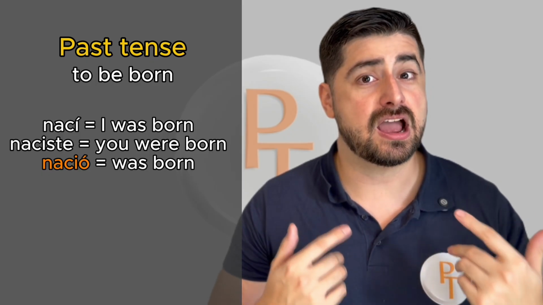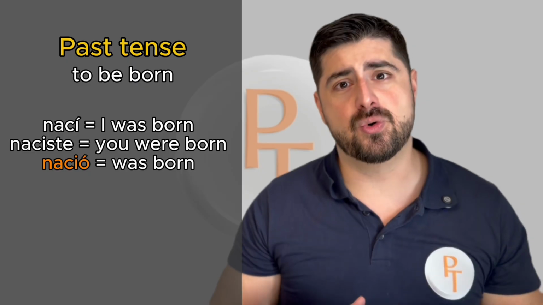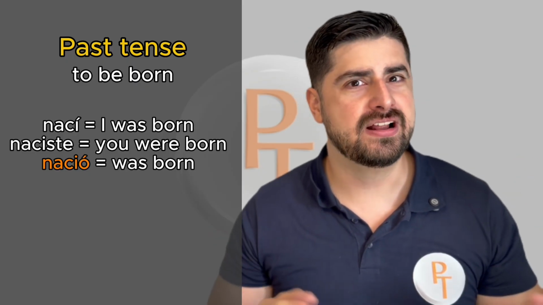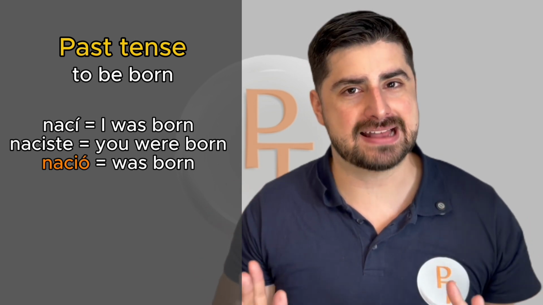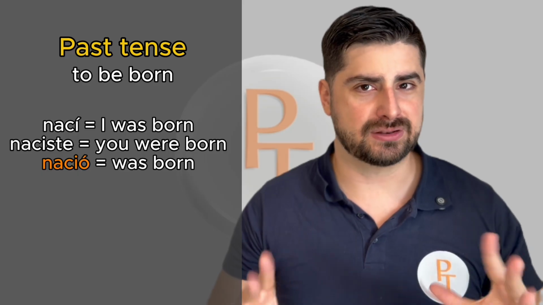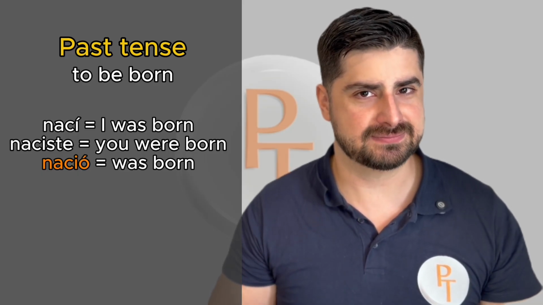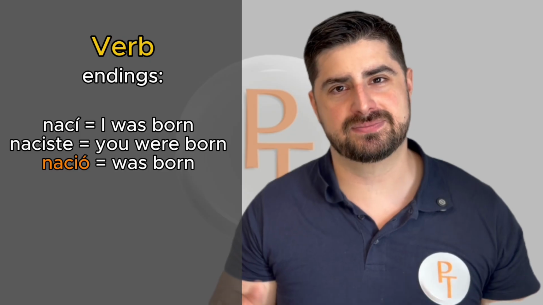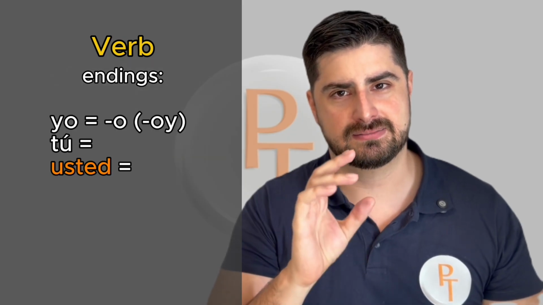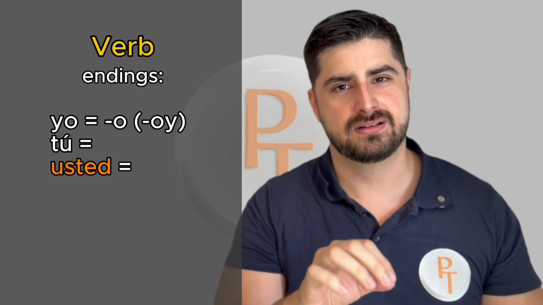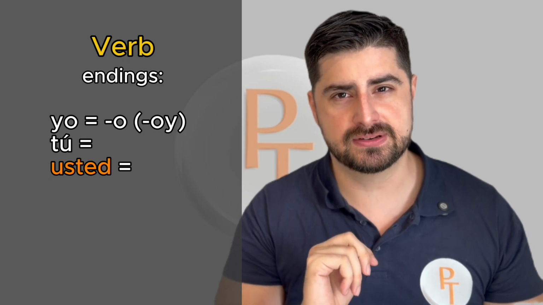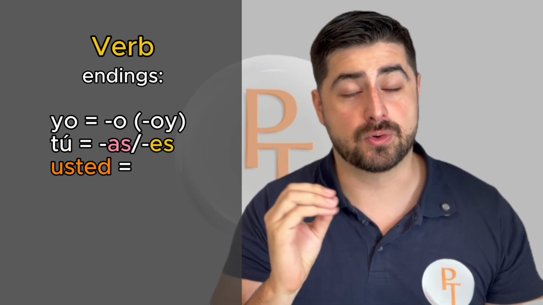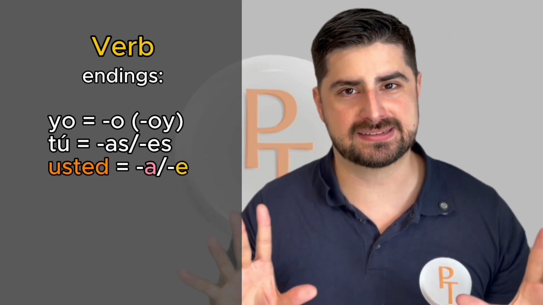Nací, I was born. Naciste, you were born. Nació, he or she was born. This is third person. This is simple past. Remember that it's not following the same patterns as present tense. And finally, what I said about verbs. Endings for I is o, except for a few verbs that is hoy. Endings for you, second person, singular, that's as or es. And for third person is a or e. We are just dropping the s.